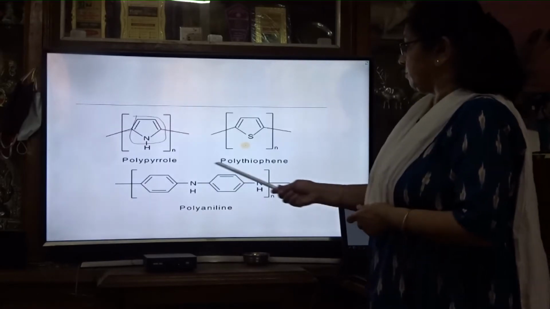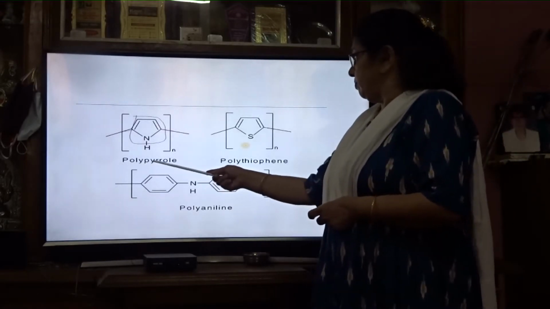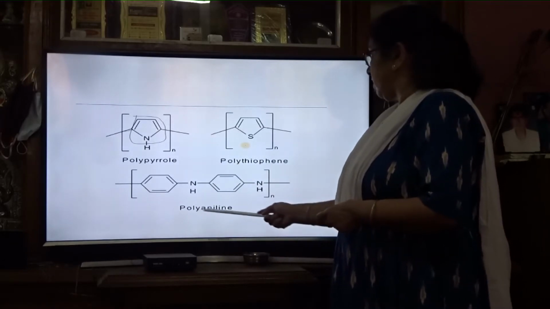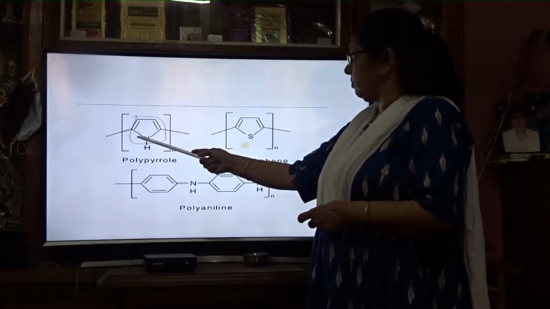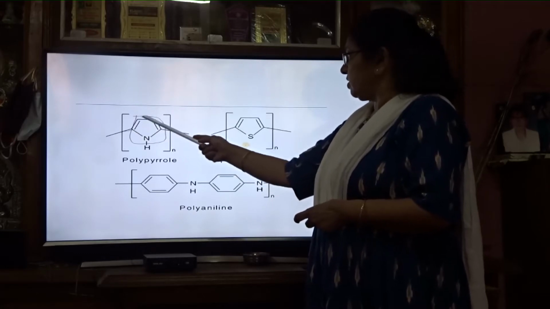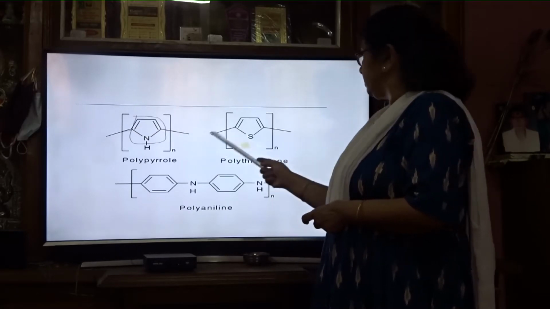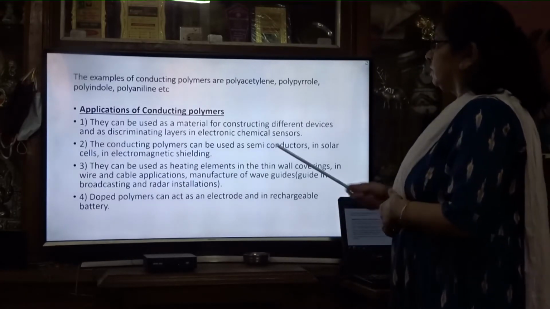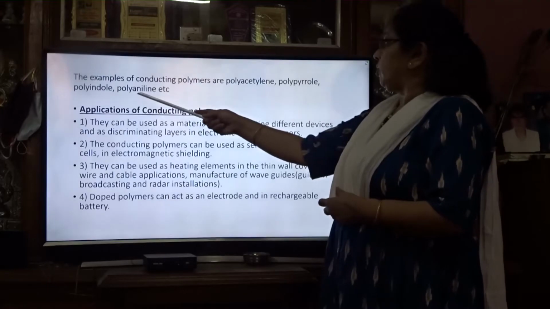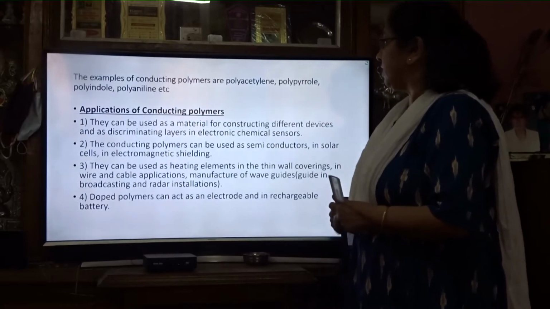These are examples of polypyrrole, polythiophene, polyene. You can see the conjugated system here: double bond, single bond, double bond, single bond. This type of conjugated system is there in these polymers. Polyacetylene, polypyrrole, polyindole are examples of conducting polymers.